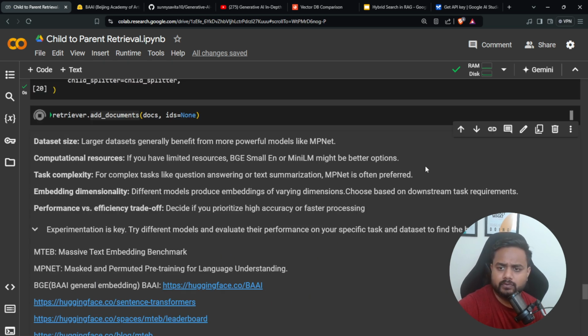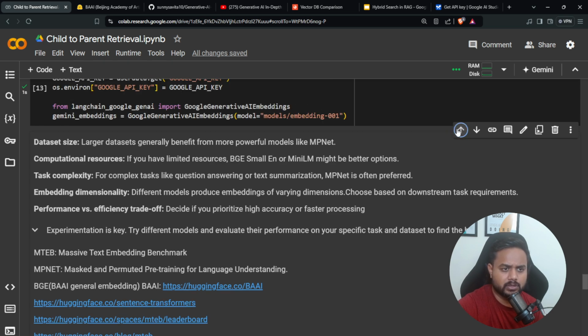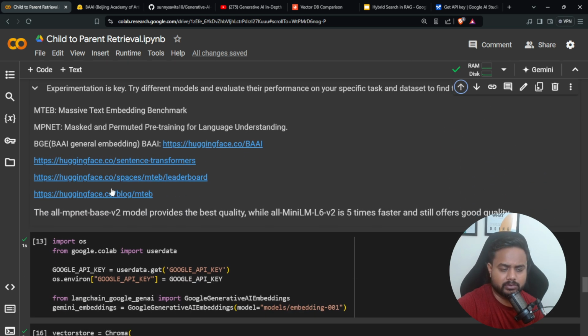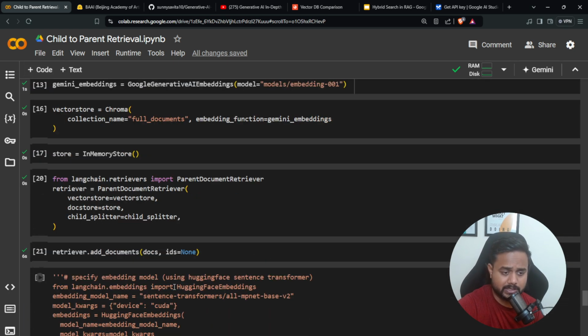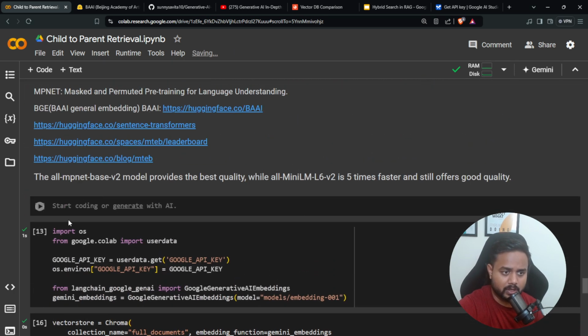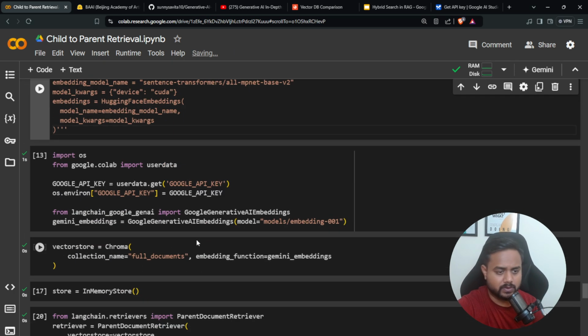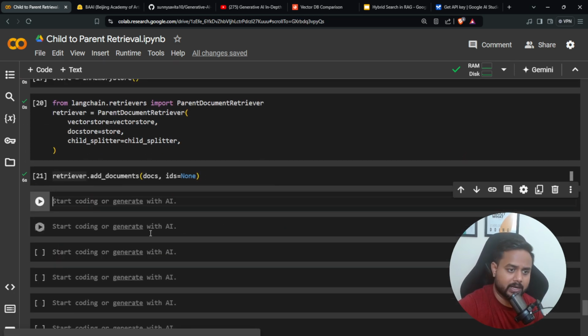Now let me keep this information above as well. Just a second. Yes, so here I kept this information over here, and let me keep the Hugging Face code as well. I'm just going to copy it and paste it over here. So this is going to be my Hugging Face code. I hope everything is clear, guys. Maybe you are getting confused, but now everything is going to be clear.